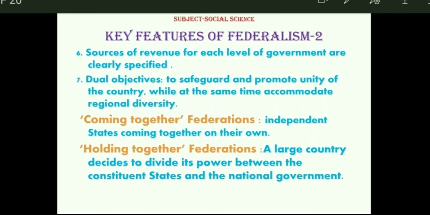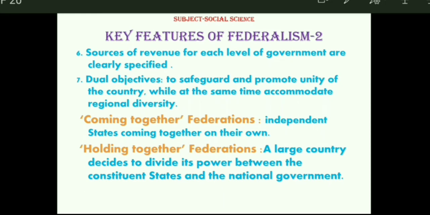Now it has 50 states. All these states have a lot of freedom to take decisions about their local issues, but for the prosperity and strength and unity of the country, they have made it into one single country. On the other side, we have another structure in which a large country decides to divide its power between the constituent states and the national government. India is one of the best examples. Spain and Belgium are also examples.